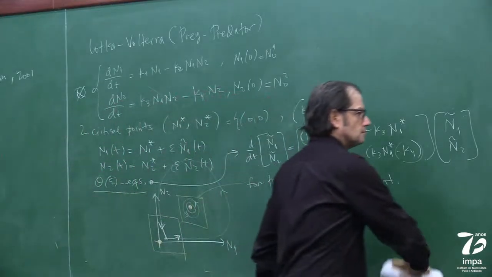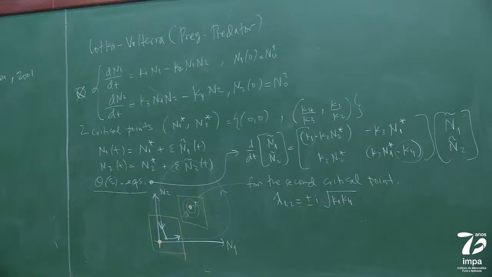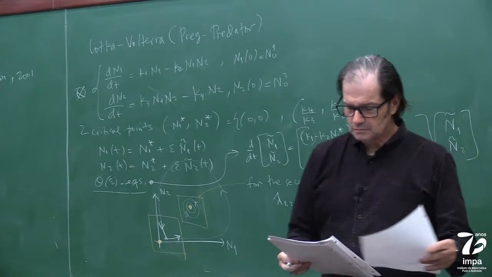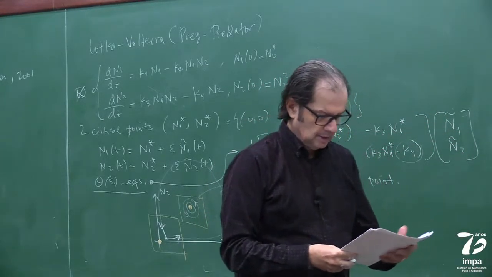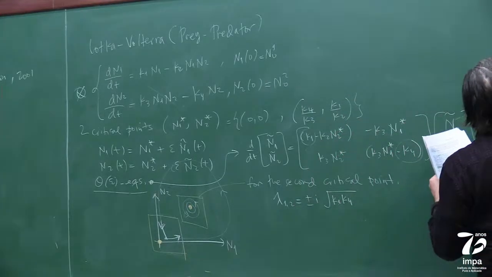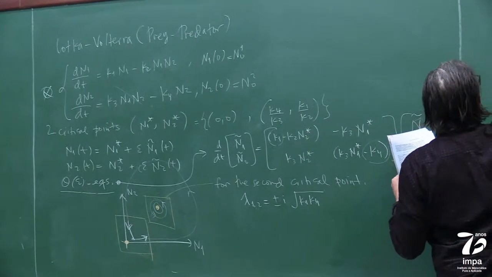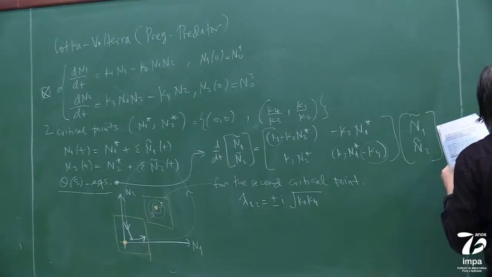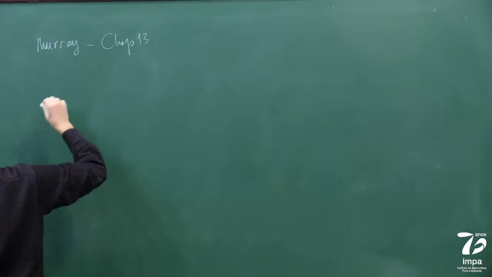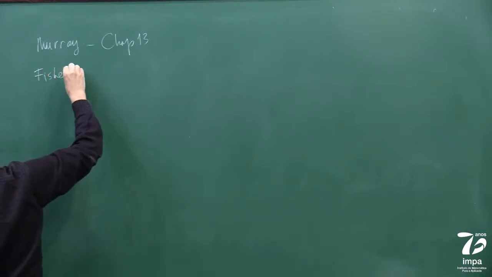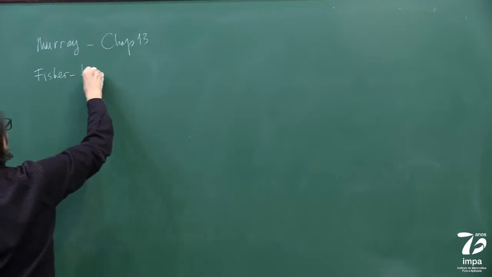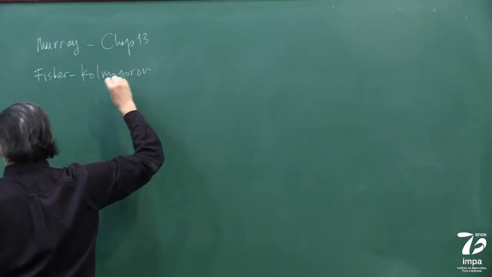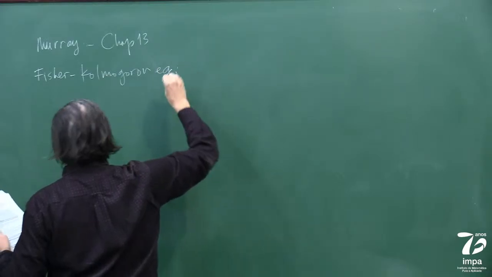Now, to finish off this very brief presentation, in Murray's book, he presents in chapter 13 what's called the Fisher-Kolmogorov equation, a very famous equation, which is like this.